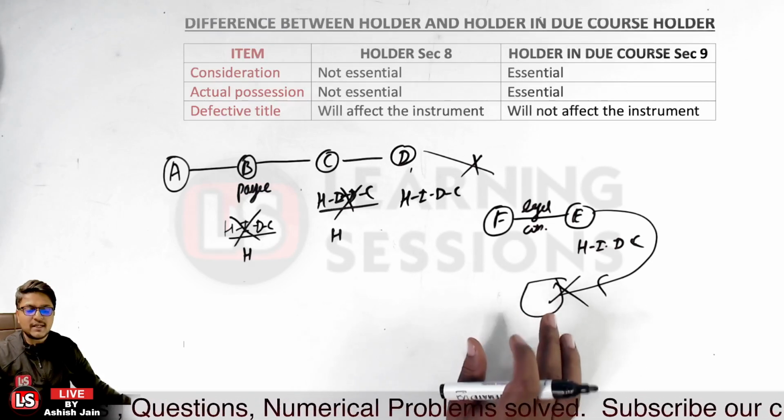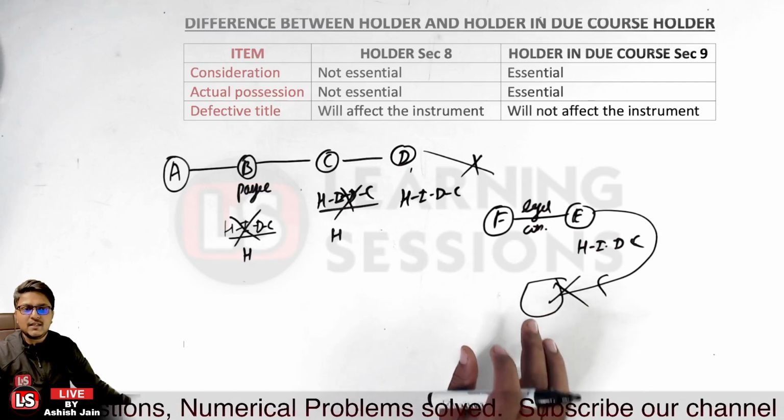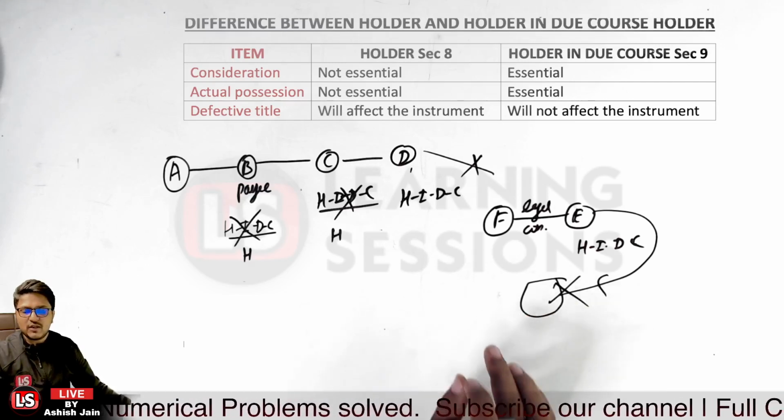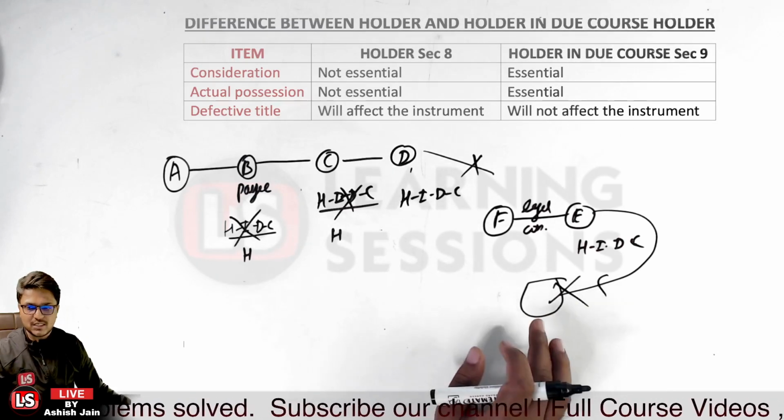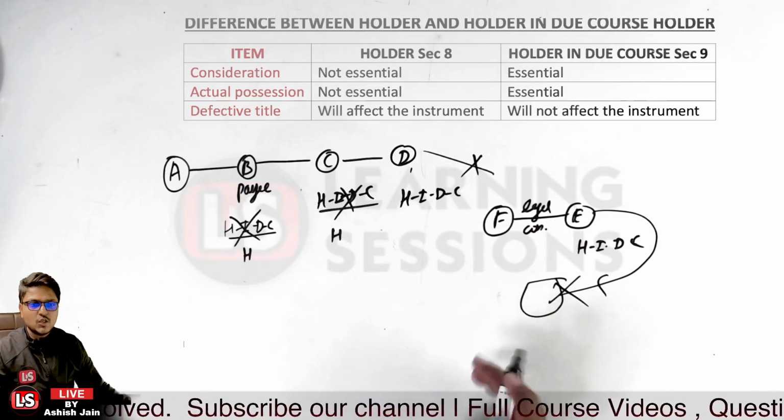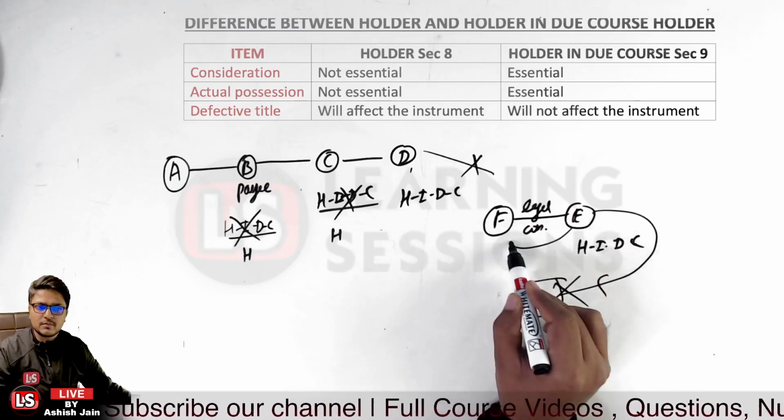What does that mean? It means that it does not affect the title of the instrument if you are a holder in due course. Is that clear? So person E can now sue person F here.